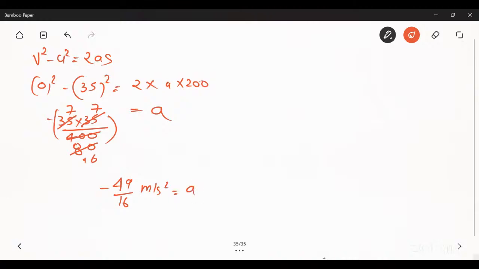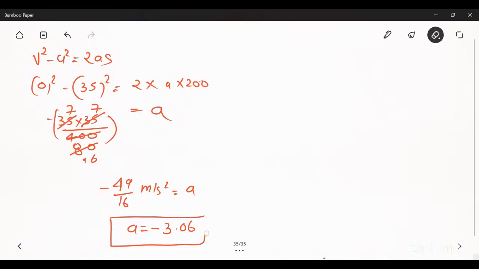On solving you will get approximately minus 3.06 meter per second square as the value of your acceleration.